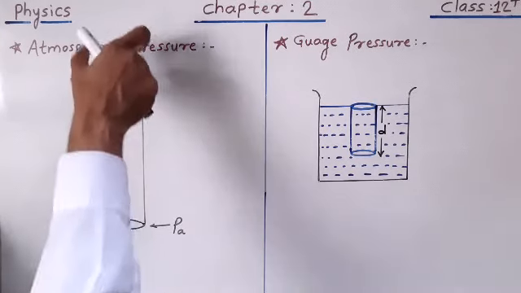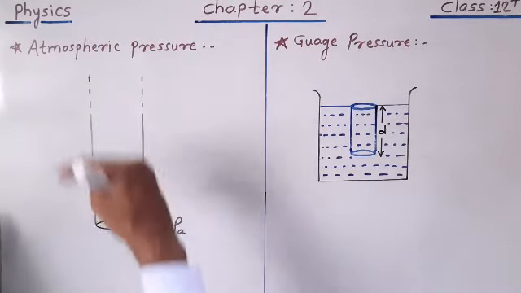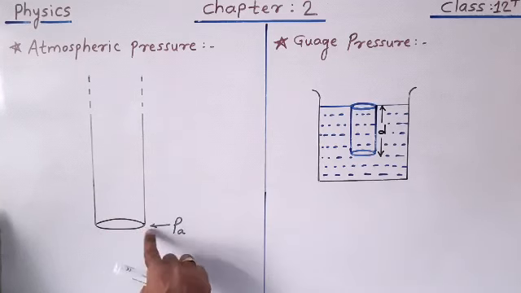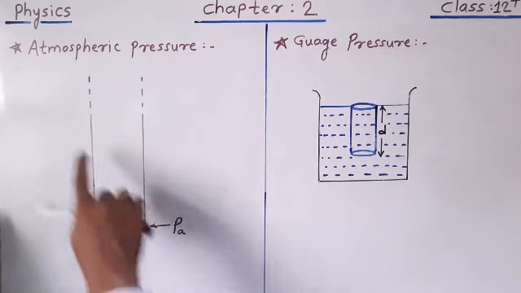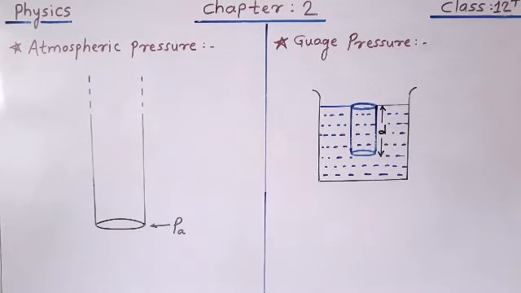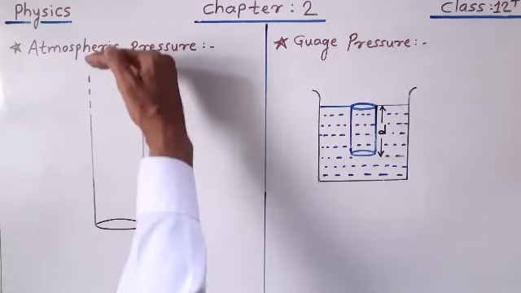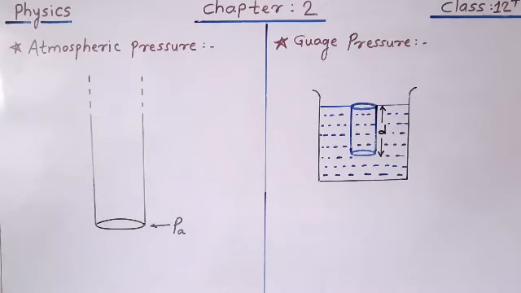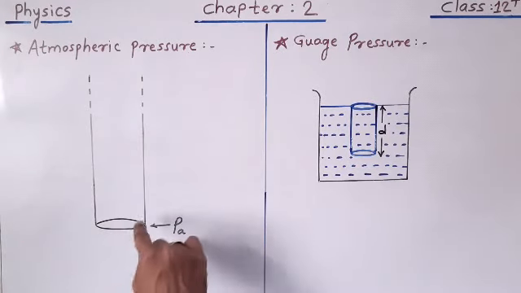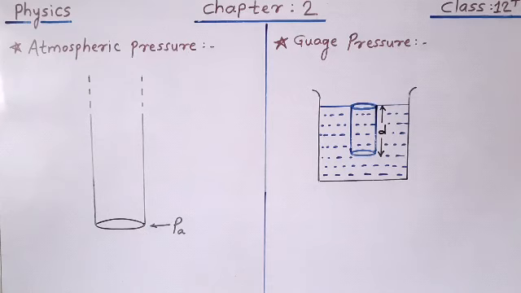The weight of such an air column acting in a downward direction at a particular point is called atmospheric pressure. You can see this is a point on the surface of the earth. If we start from the surface of the earth, the height of the air column is maximum, so atmospheric pressure is maximum on the surface of the earth.